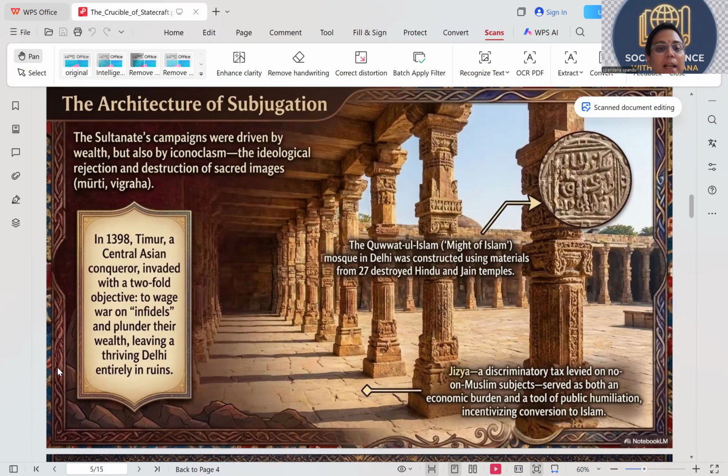In 1398, Timur, a Central Asian conqueror, invaded with a twofold objective. He is also, I think, a Mongol warrior, from a Mongol clan. He invaded to wage wars on infidels, meaning those who are non-Muslims, who are not followers of Prophet Muhammad, and to plunder their wealth, leaving the thriving Delhi entirely in ruins. Timur came in the 14th century. He completely ruined Delhi and he left.